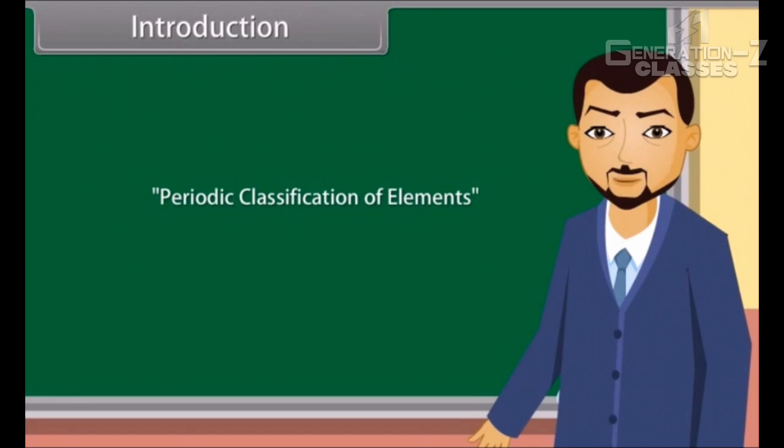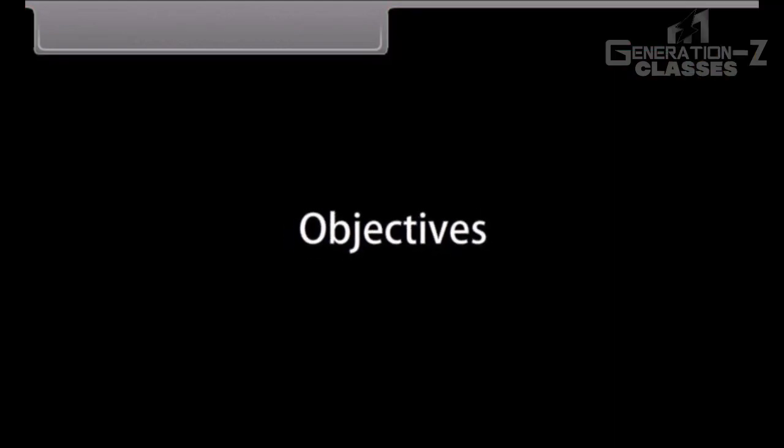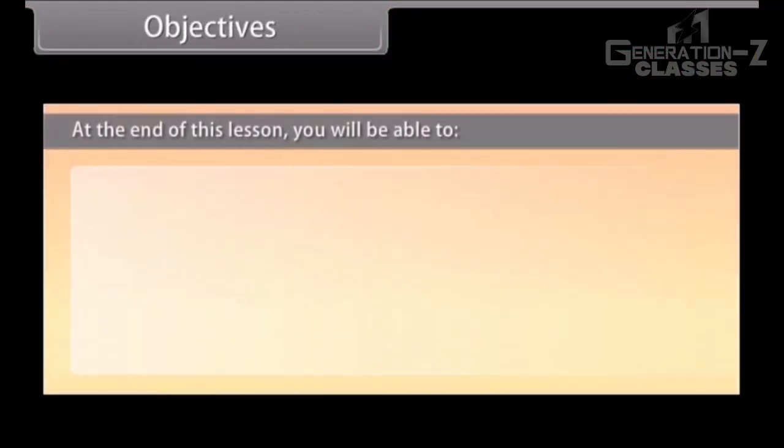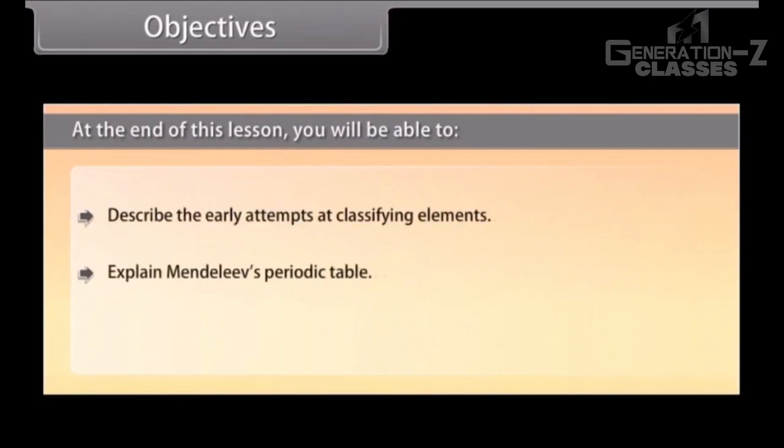Children, in this lesson, we will learn about the basis on which elements are classified. Objectives. At the end of this lesson, you'll be able to describe the early attempts at classifying elements, explain Mendeleev's periodic table, explain the modern periodic table.